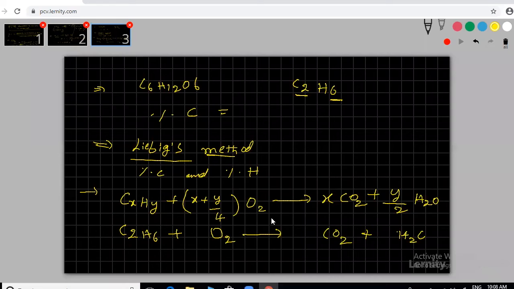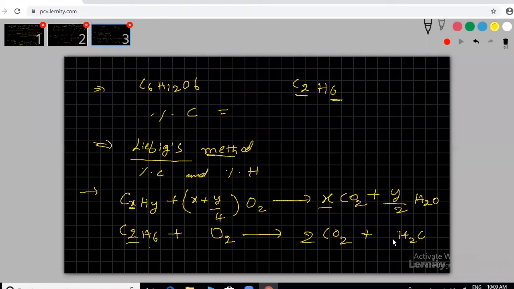What is the x value? 2. What is the y value? 6. Substitute here and we get the O2 also. Can you fulfill this? The x value and y value go in front of these. What is the x value here? X equal to 2, so 2 CO2. How many water molecules will we get? What is the y value here?